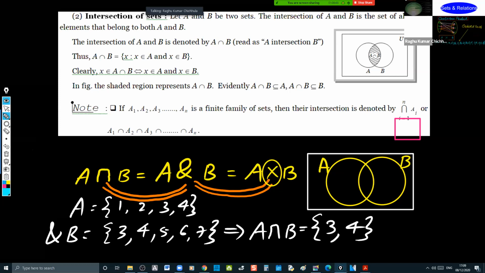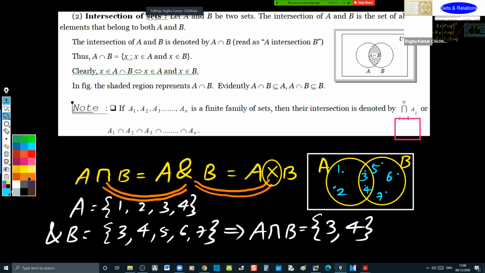Common elements are 3, 4 here. This is 3 and this is 4. The elements that are present only in A are 1, 2. The elements that are present only in B are 5, 6, 7. This is what the intersection is.